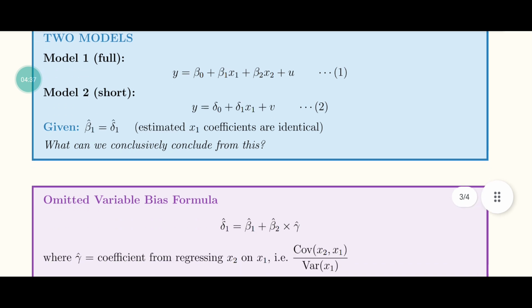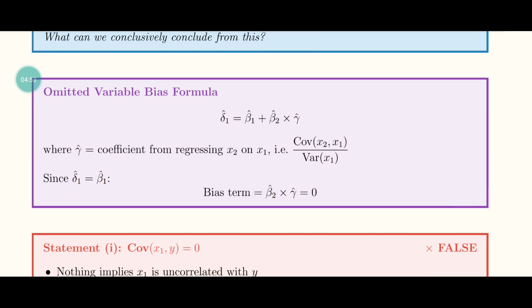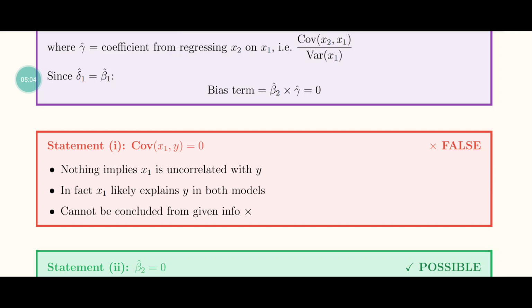Delta 1 hat is equal to beta 1 hat plus beta 2 hat into gamma hat, where gamma hat is the coefficient from regressing x2 on x1, that is covariance of x2 x1 divided by variance of x1. So the term beta 2 hat into gamma hat is equal to 0 in the omitted variable bias formula.